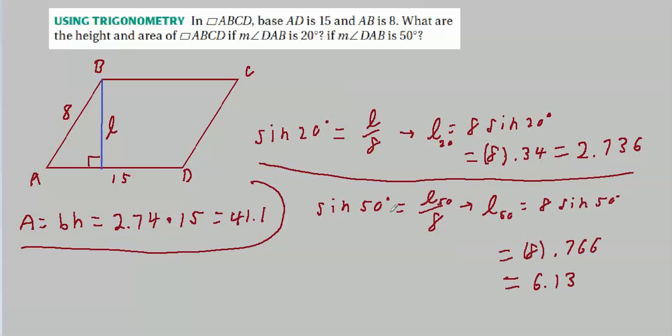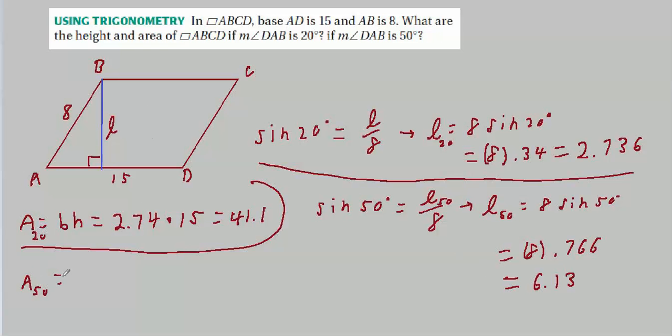Well, if I work this out, the sine of 50 degrees is about 0.766. Multiply that by 8, and we get 6.13, which is, this drawing looks more like this than this here. In other words, this looks more like 50 degrees than 20. So for the second part, the drawing makes a little bit more sense. If L is 6.13, well then our new area, let's say this is the area when it's 50 degrees, and this is the area when it's 20 degrees.